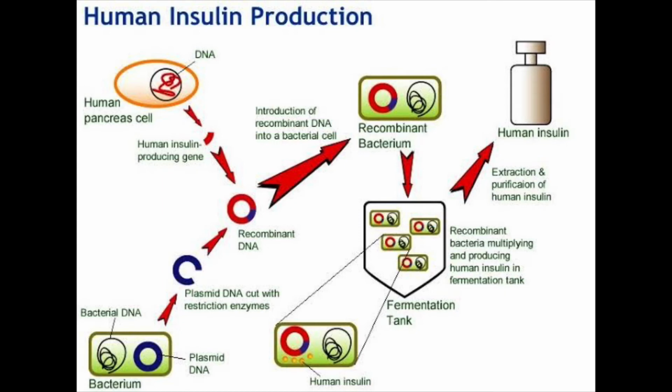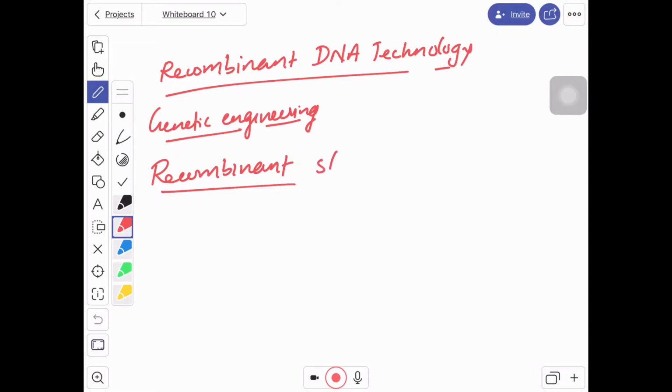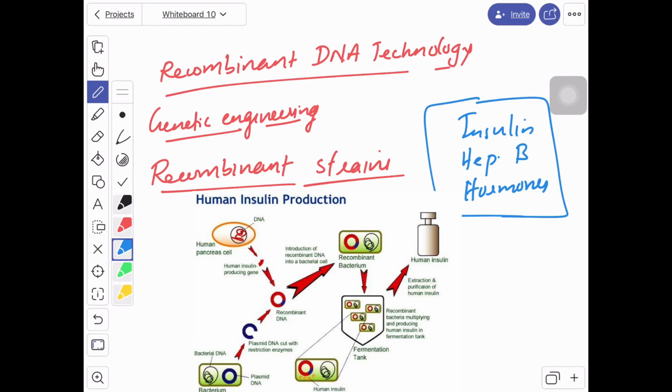Nowadays, some of the valuable human proteins are being produced in microorganisms using bioprocess engineering. For example, insulin is produced nowadays in bacteria, and hepatitis B surface antigen and human growth hormones, all these are produced using recombinant strains. The tools which are used for recombinant technology have already been discussed in the first chapter. However, some of the practical problems we will discuss here. Now see what the practical problems are.